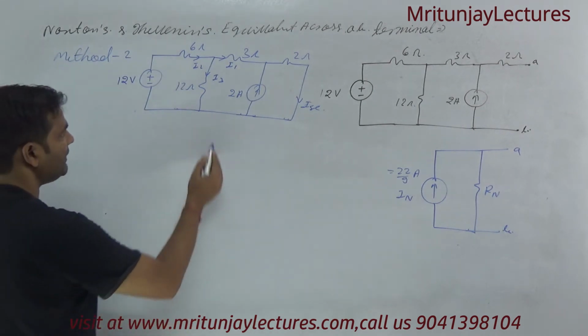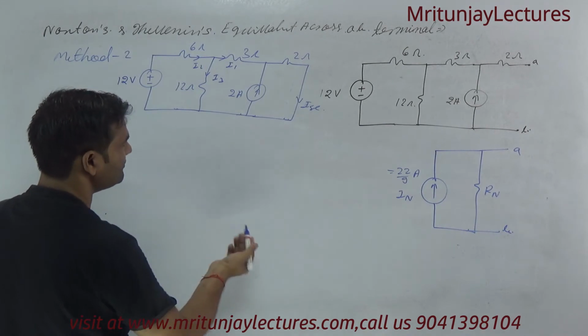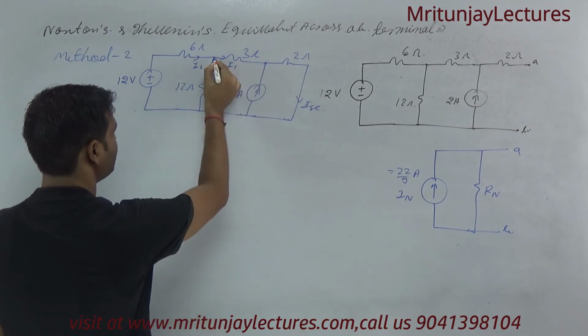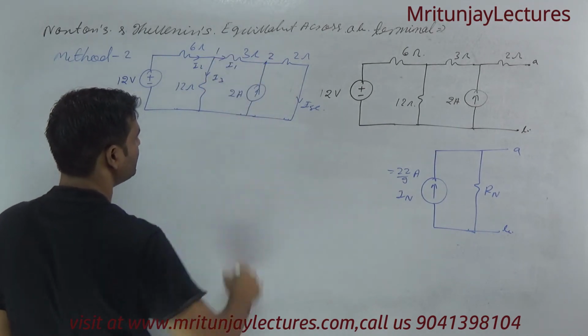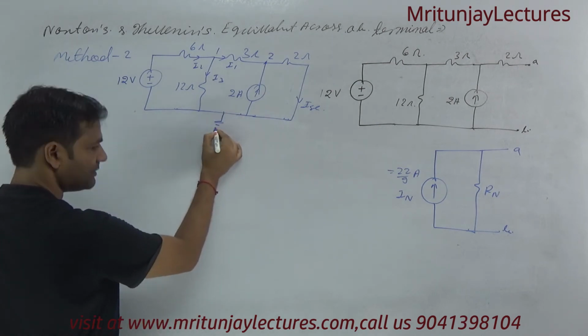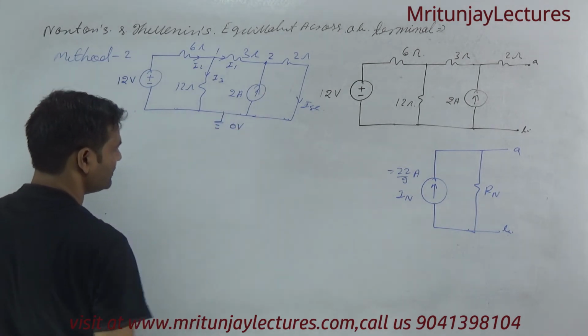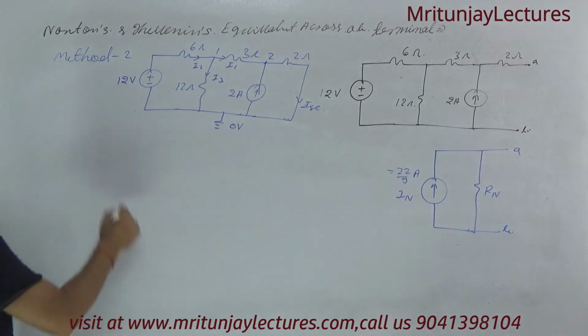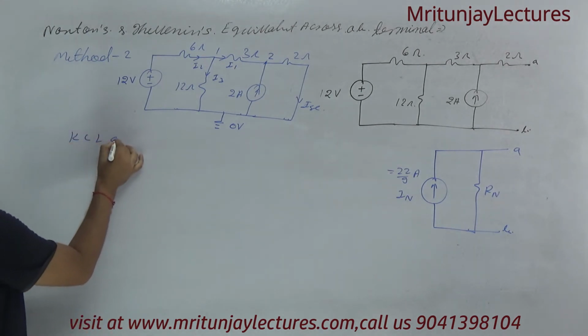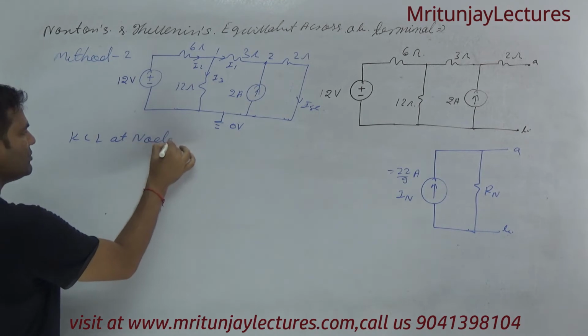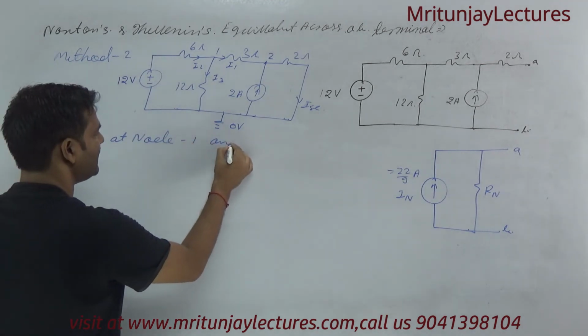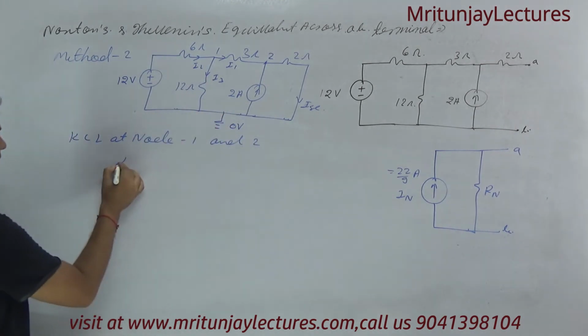Suppose that is node 1, that is node 2, and we consider here the datum node, that is 0 volt. Apply KCL at node 1 and also node 2. What about I2?